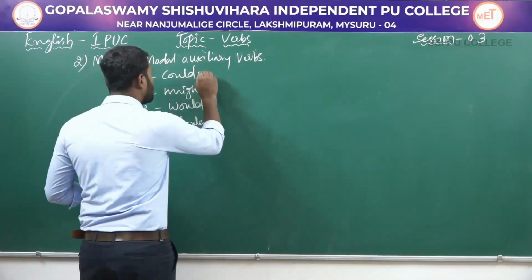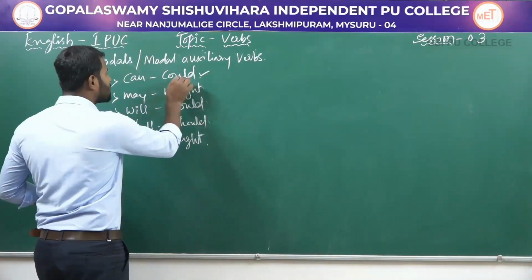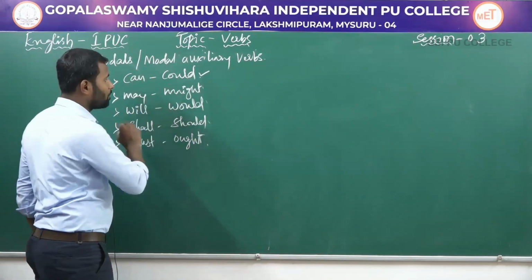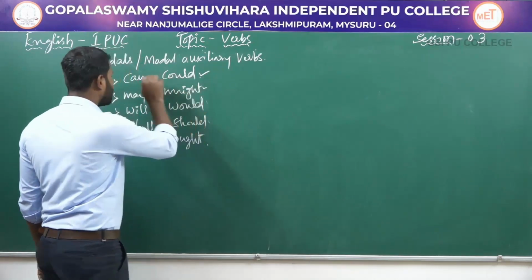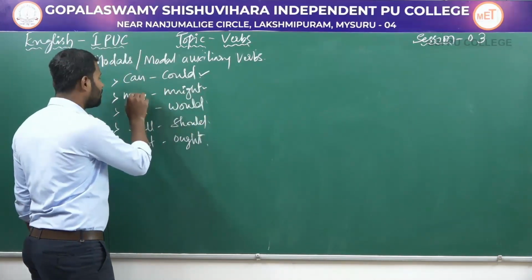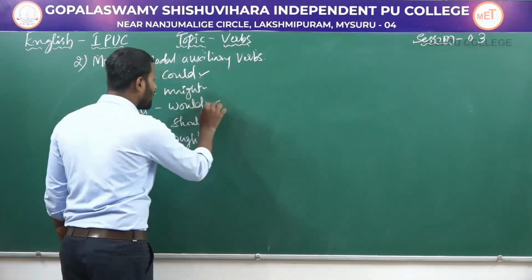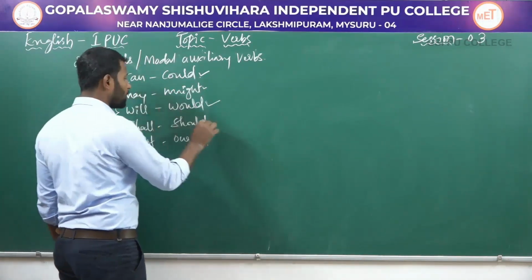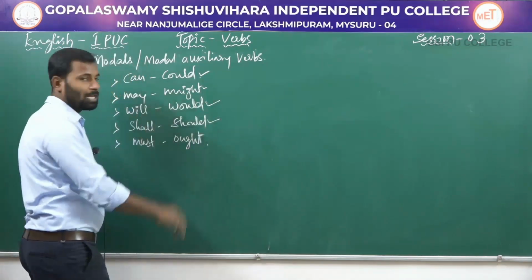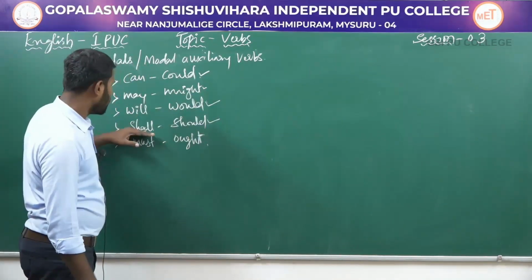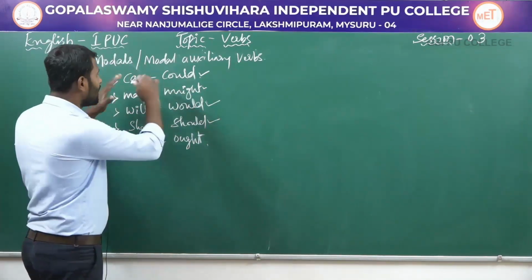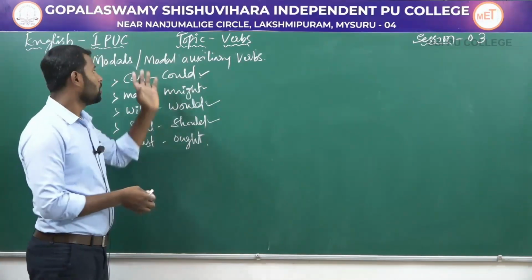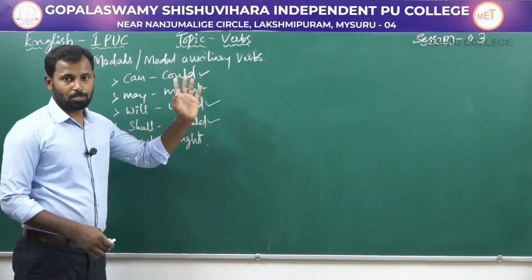Here the verb could is the past equivalent of can. Might is the past equivalent of may. Would is the past equivalent of will. And should is the past equivalent of shall. So these are the very important modal auxiliary verbs.